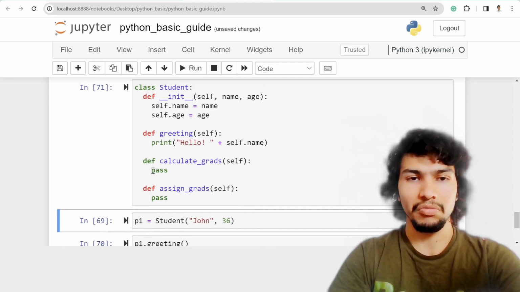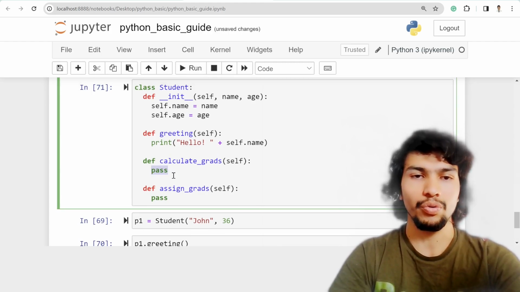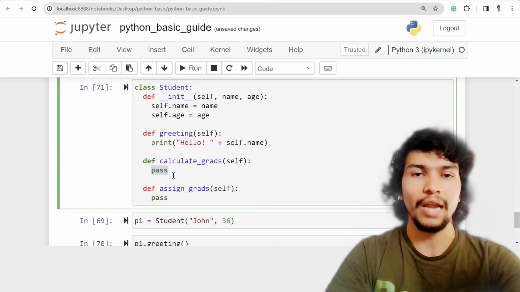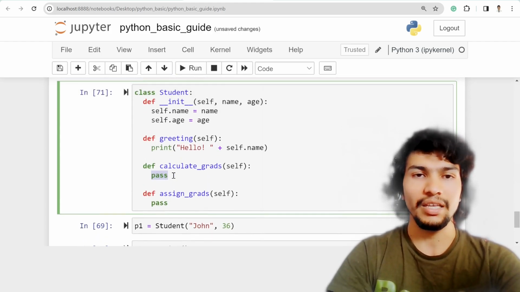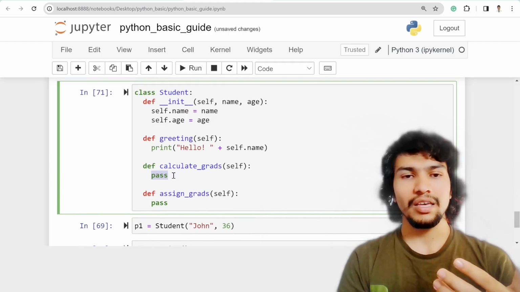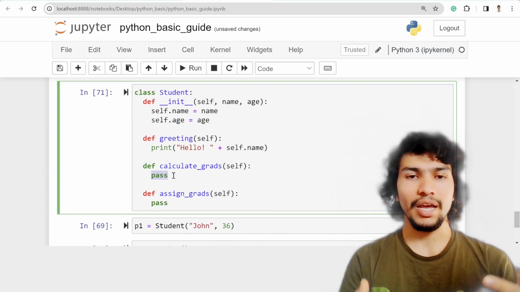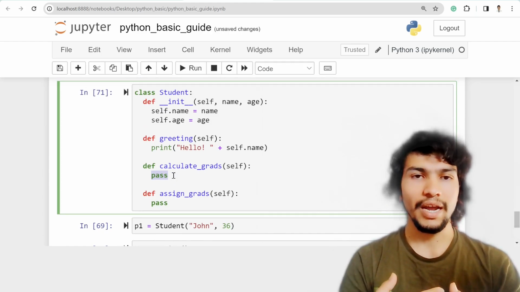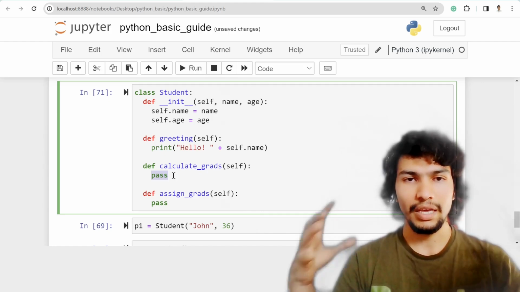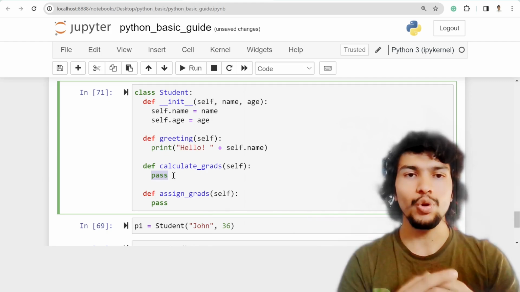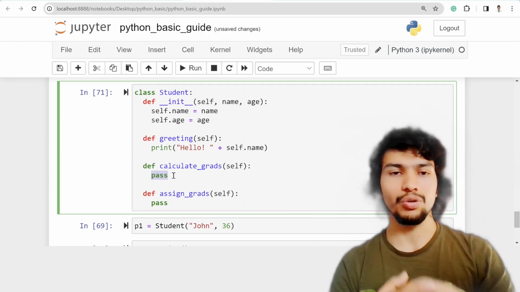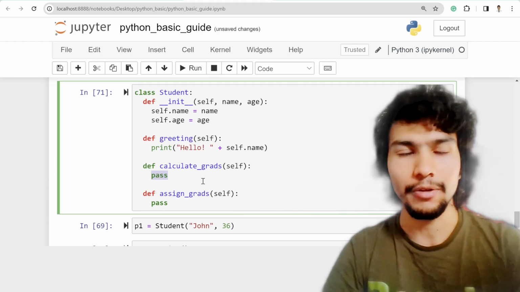So in this block, you can write your own logic to calculate the grades or assign the grades. By using a class, it will be much easier to handle multiple similar kinds of data sets. You can group them together into the same logic, and then do whatever you want.